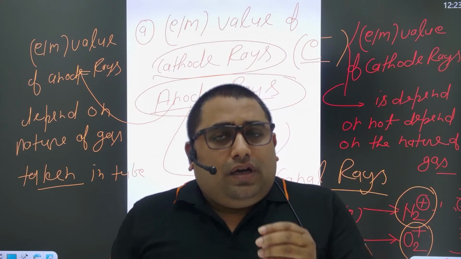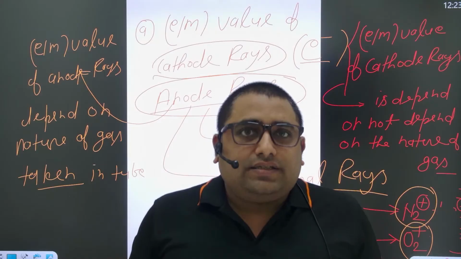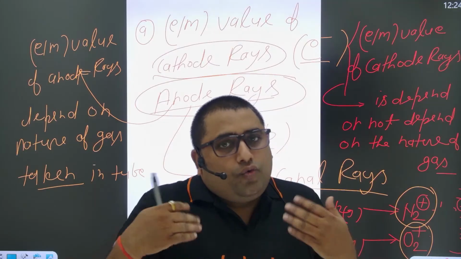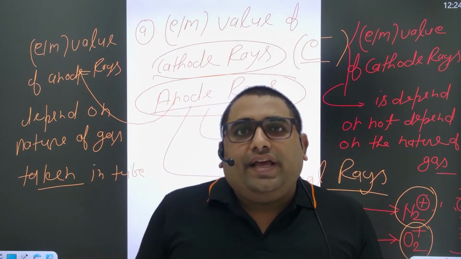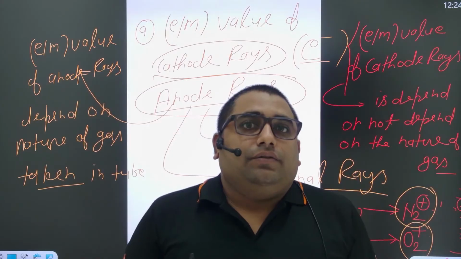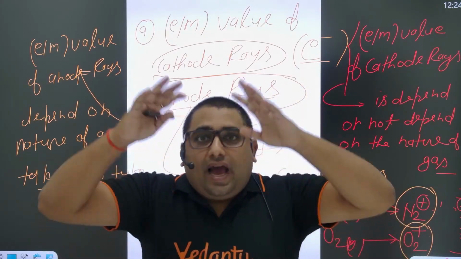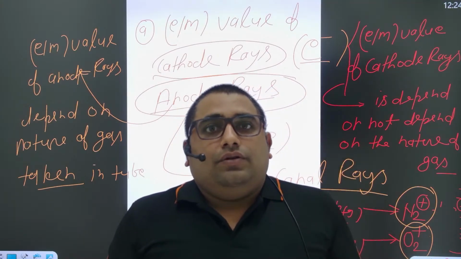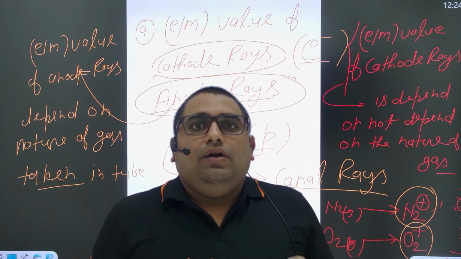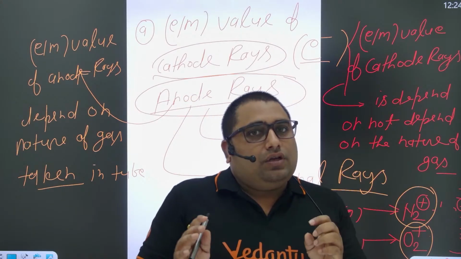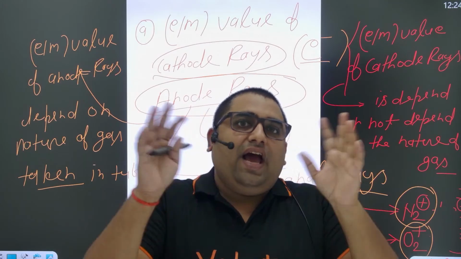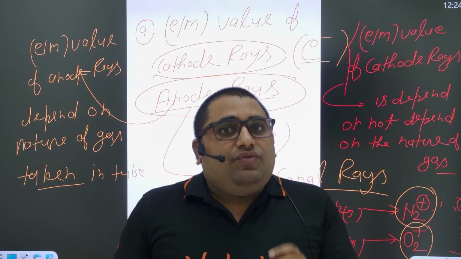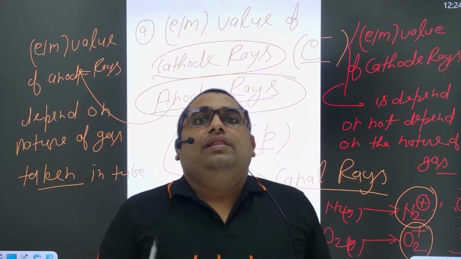Sometimes a third type of question is also asked. In the discovery of subatomic particle, we take high voltage and very low pressure. What is the reason for taking very high voltage, and what is the reason for taking very low pressure? We take very high voltage because the ionization energy of gases is very high, so to ionize the gases we require very high voltage, in the range of 10,000 volt, right?